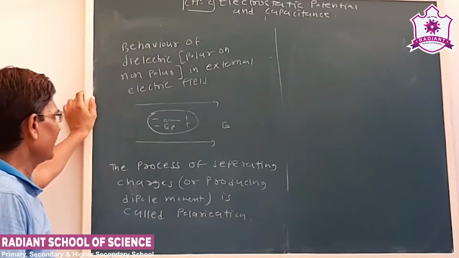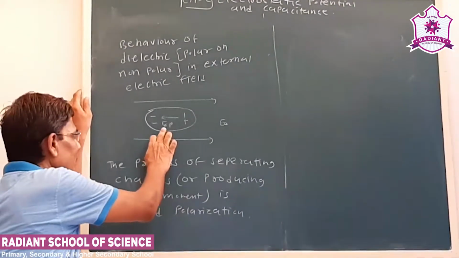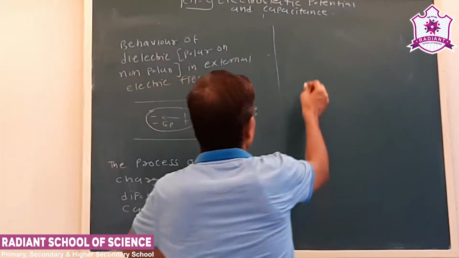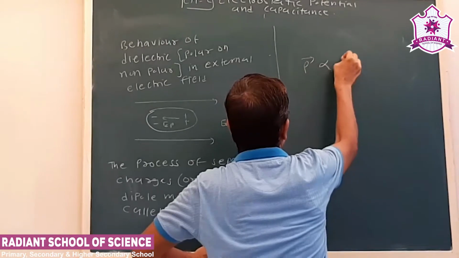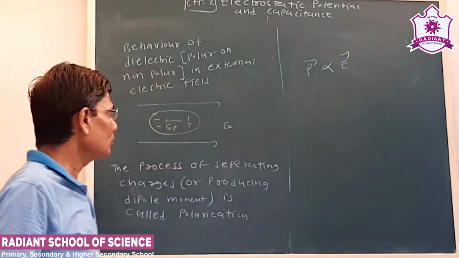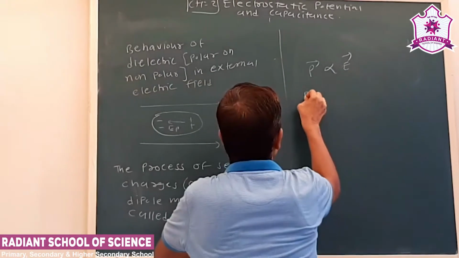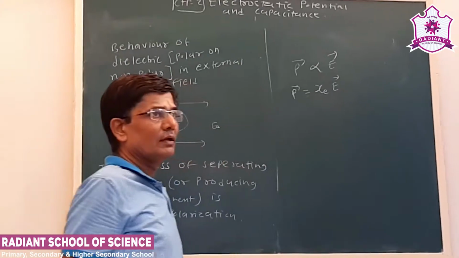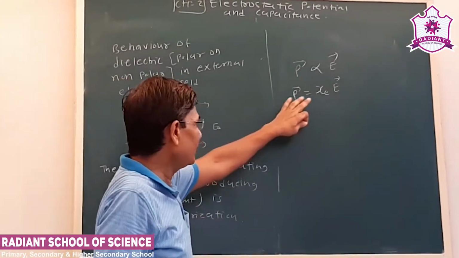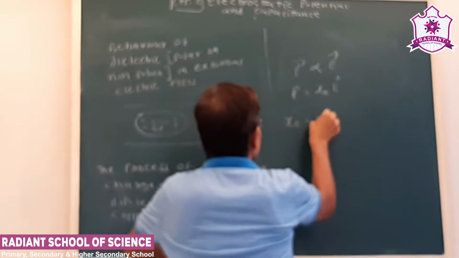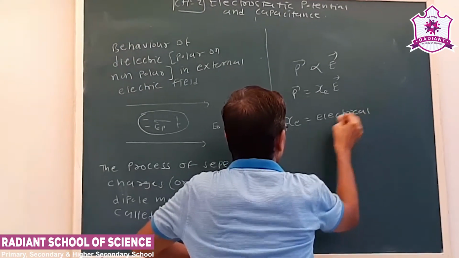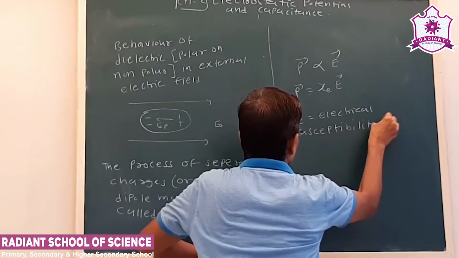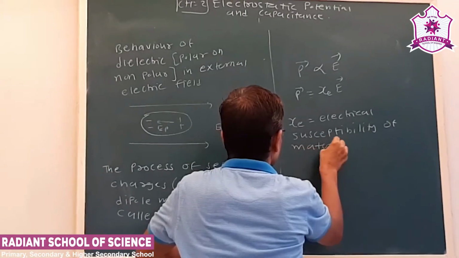Okay. Now see, the polarization is denoted as P, and E_P is the electric field produced due to polarization. Now the experiment shows that the polarization is proportional to E. Now P is equal to chi_e into E. Okay. Now see, chi_e is called the electrical susceptibility of materials.